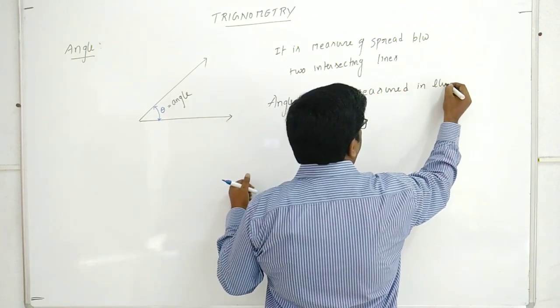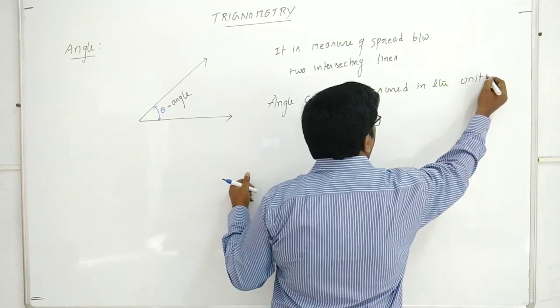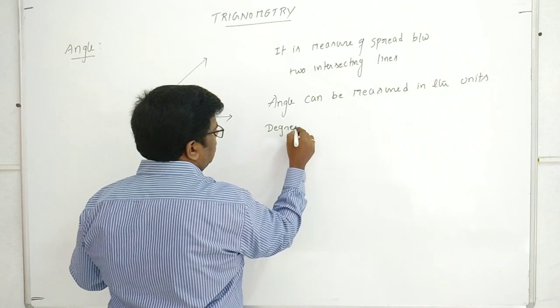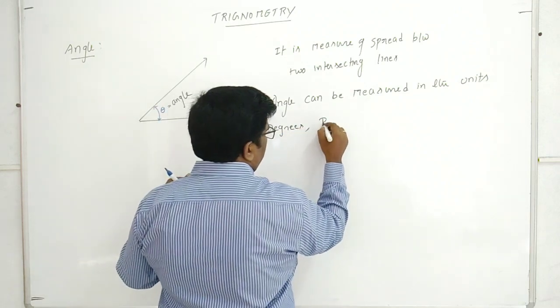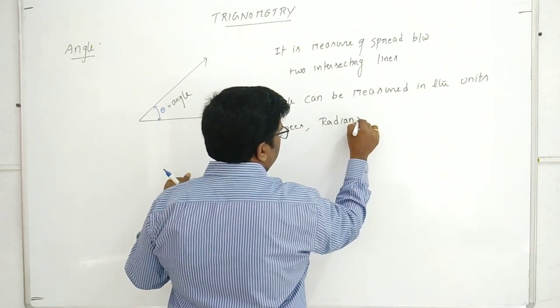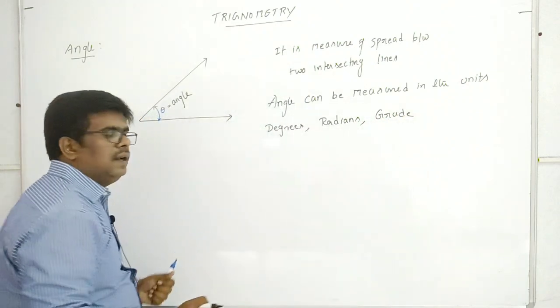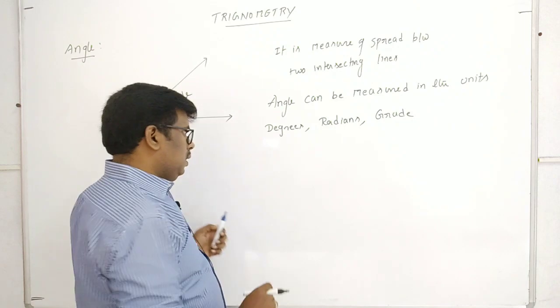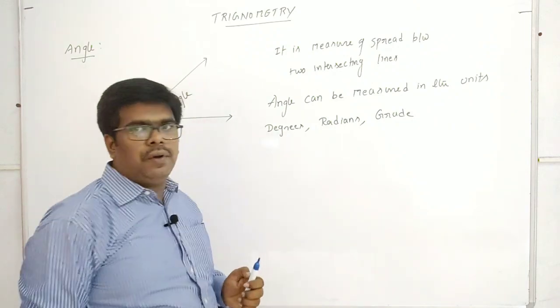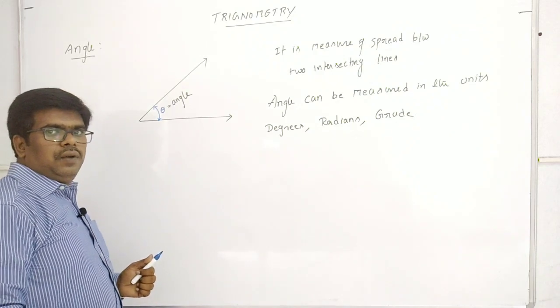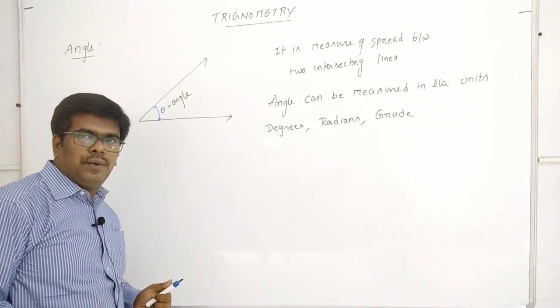So an angle can be measured in the units of degrees, radians and gradients. First of all, before going to know these degree units, first we will discuss one point.